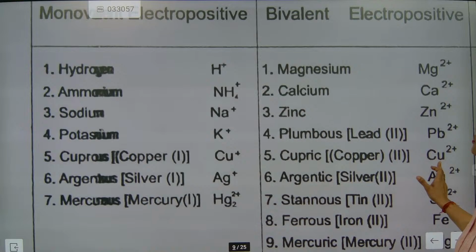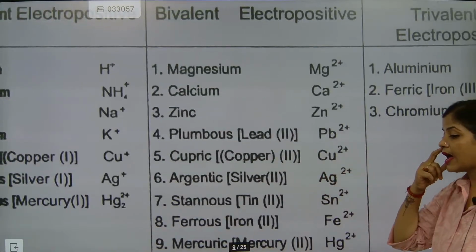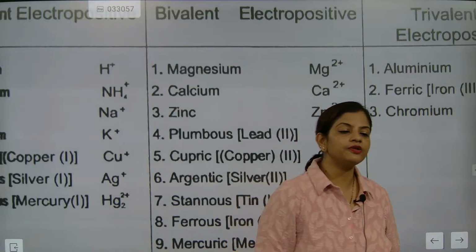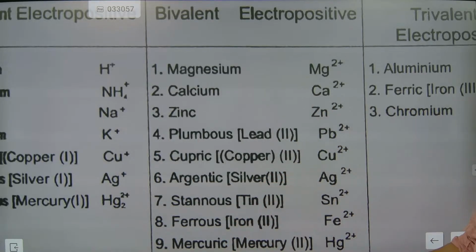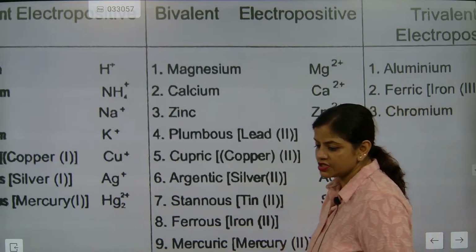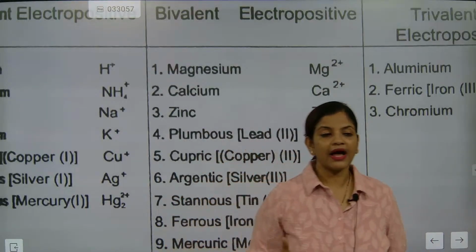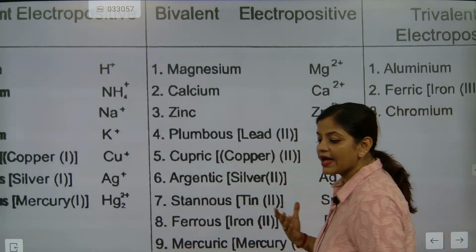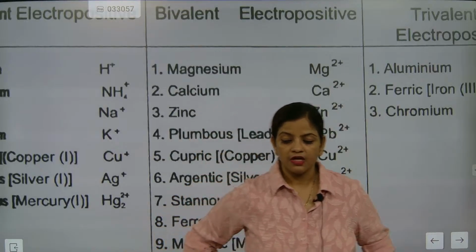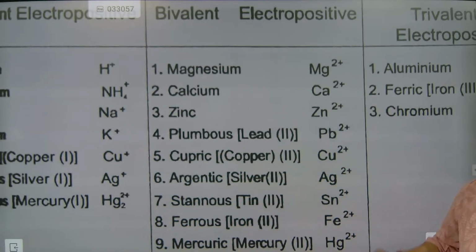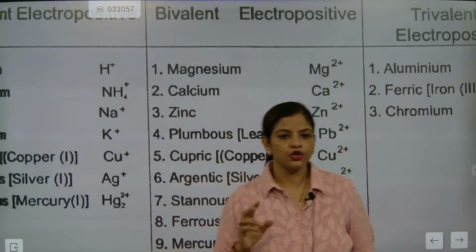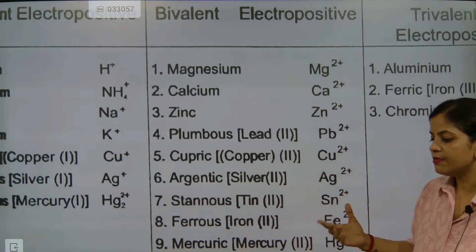Now we will go for bivalent electropositive. Bivalent means how many will be there? Two will be there. So the second one is bivalent electropositive. When we are talking about bivalent, how many will it have? Two. So that's considered as bivalent.